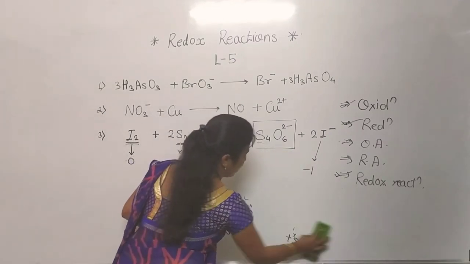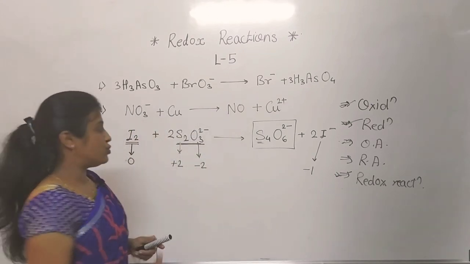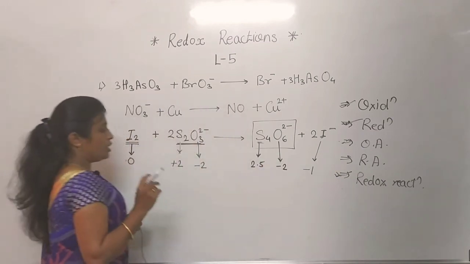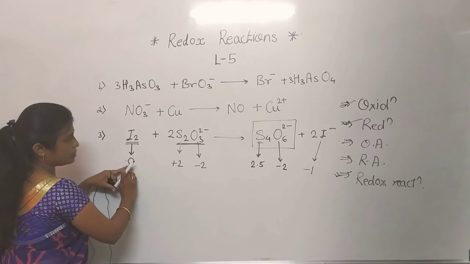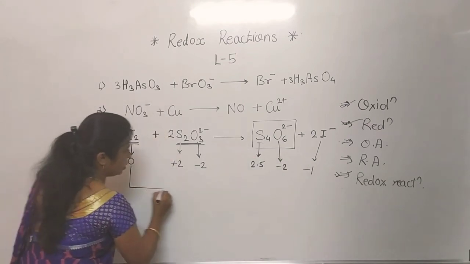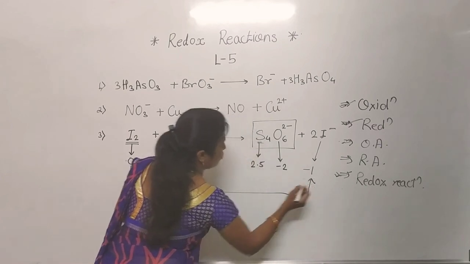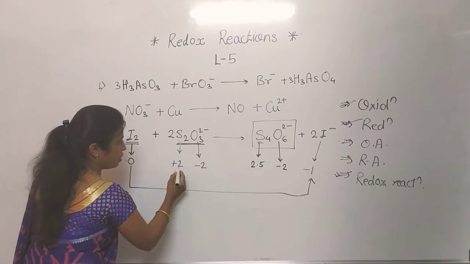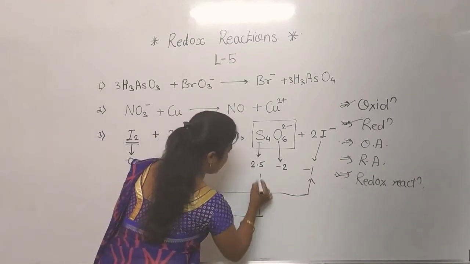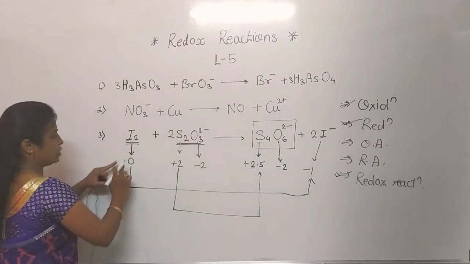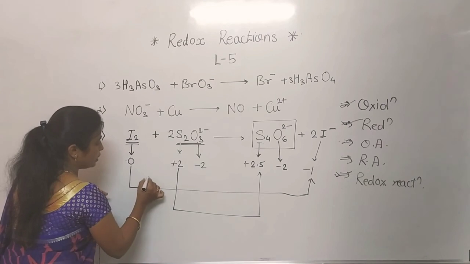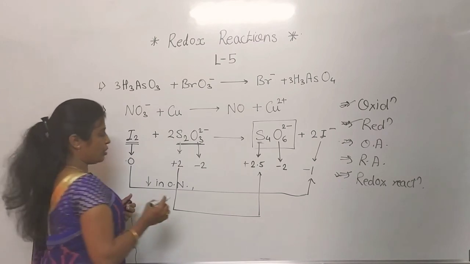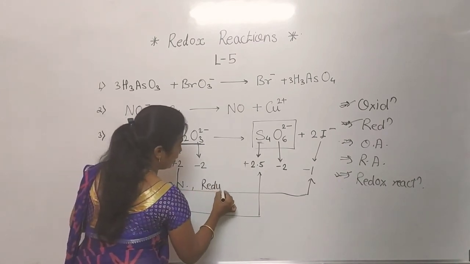For this one we found that the oxidation number for the sulfur we have to take is 2.5. Here it is -2. Now see, the iodine oxidation number is 0 to -1. So this is one reaction in which there is a decrease in oxidation number. Next one, oxygen as it is. So sulfur goes from +2 to +2.5. Now see here, 0 to -1 means there is a decrease in oxidation number, and a decrease in oxidation number is nothing but the reduction reaction.